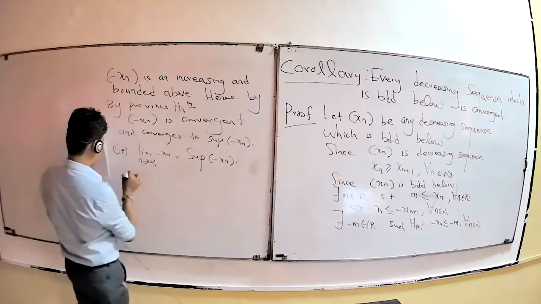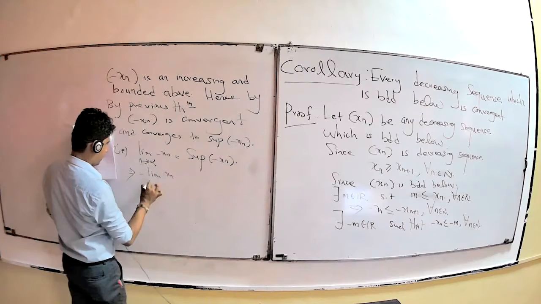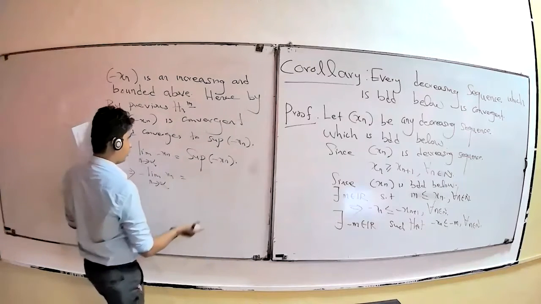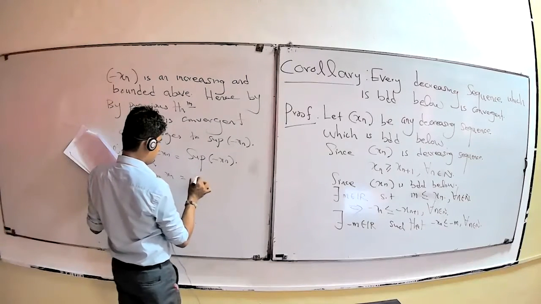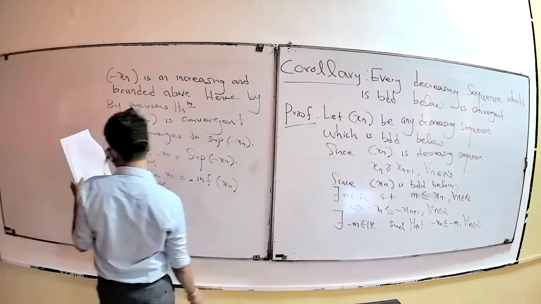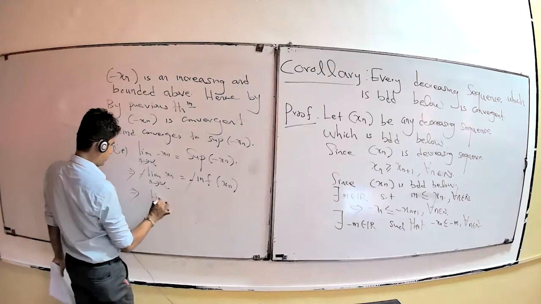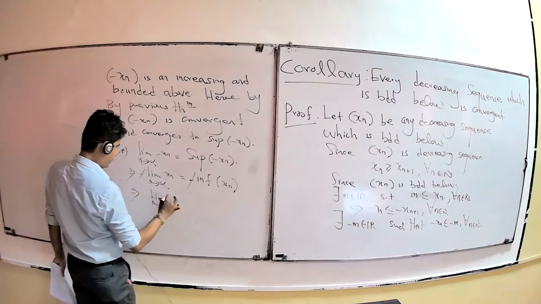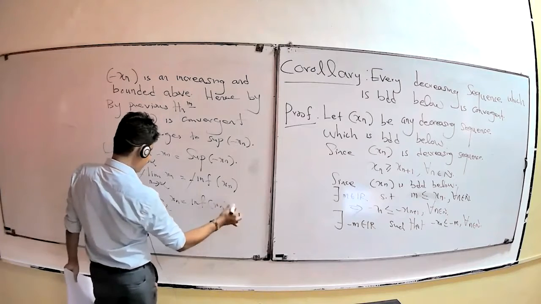You already know that you can write this as minus the limit of Sn as n tends to infinity. You already studied in the supremum property that you can write this as minus the infimum of Sn. You can cancel the minus on both sides, then you get the limit of Sn as n tends to infinity equal to the infimum of Sn.